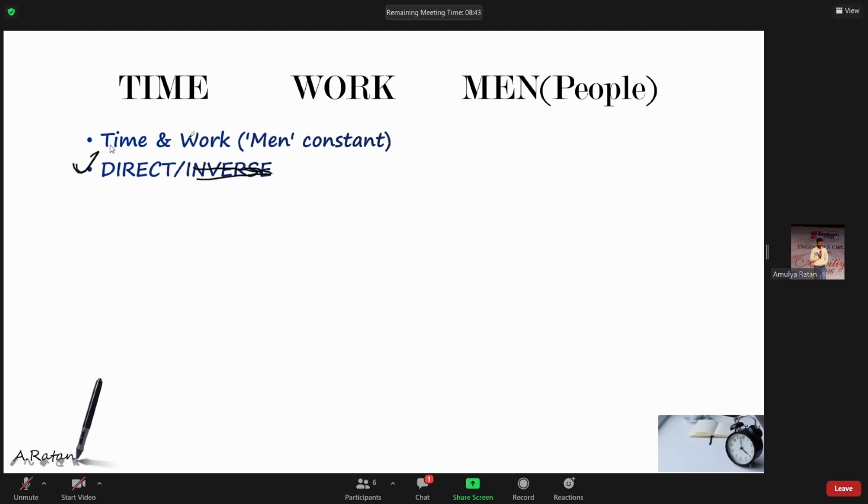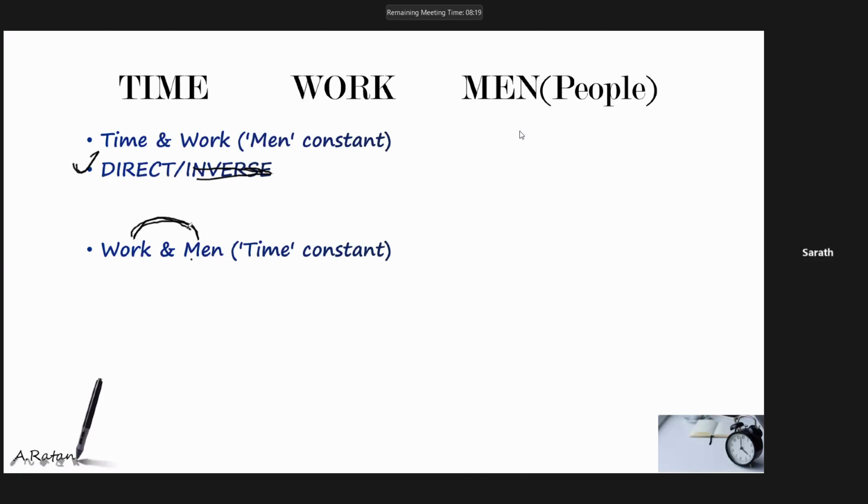Clear? Now moving further, if I say time is constant, then what about work and men? Is it direct or inverse? Work and men, time is constant. Mahesh says direct, Tejas says direct. Direct, sir. Sharat says direct. Sisti says direct. Is it? Time is constant. Think. Sir, inverse also, sir. Sharat says inverse.